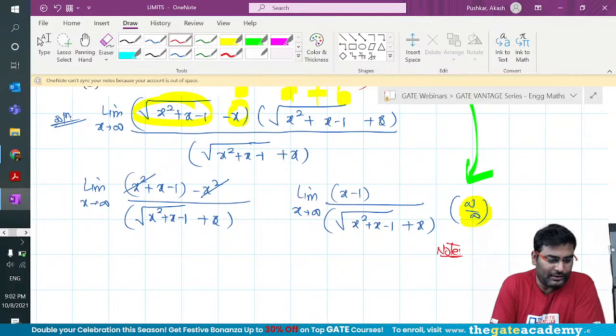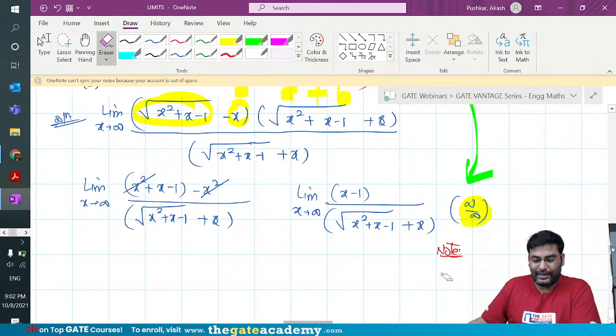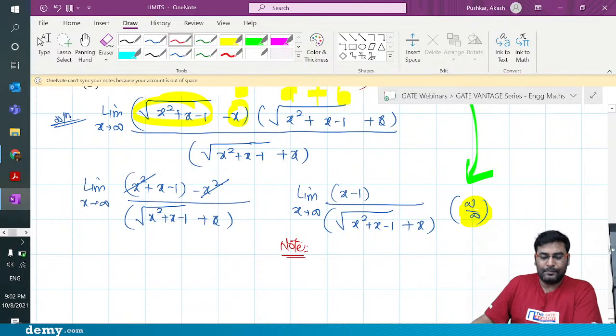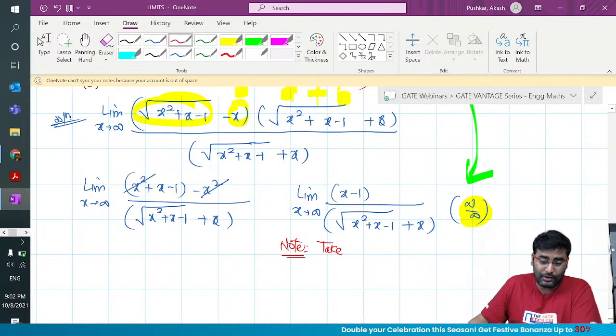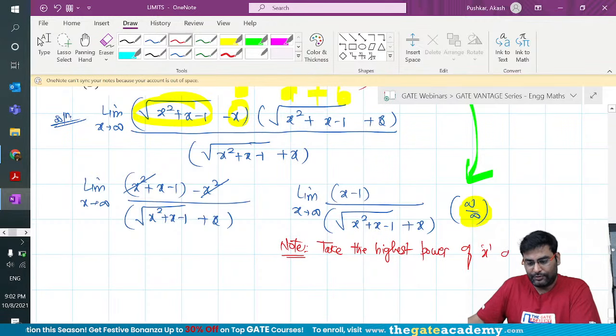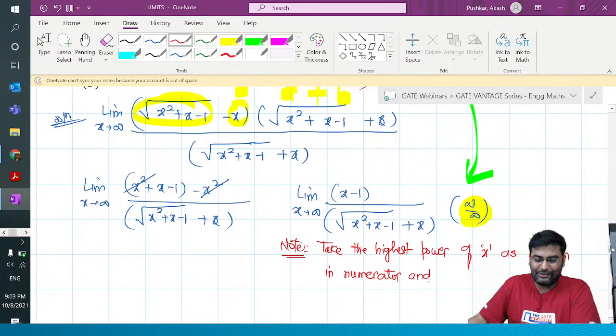Okay, so answer C, Mrityunjay Singh is telling answer C, 1 by 2. Before I tell you the answer, I have to tell you this amazing concept, my dear friends. Whenever you see the infinity by infinity form and you are seeing some algebraic expression, the idea is to take the highest power of x as common, in numerator and denominator. This is an amazing life-saving hack.